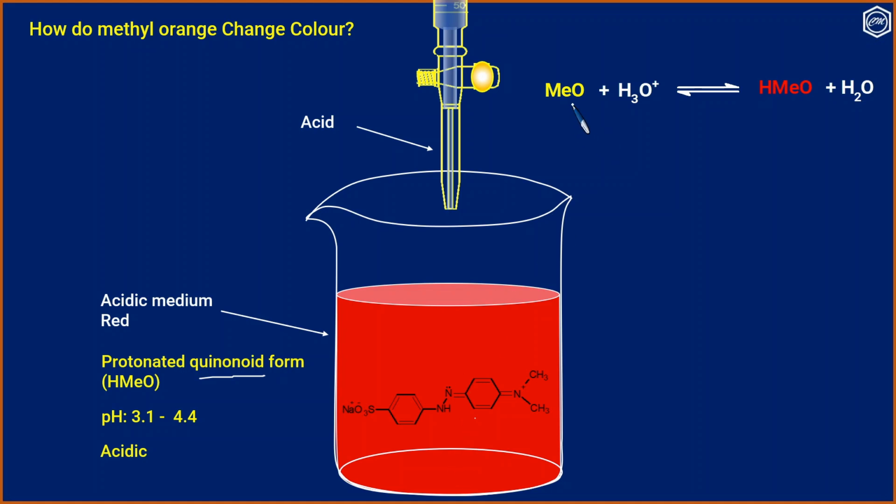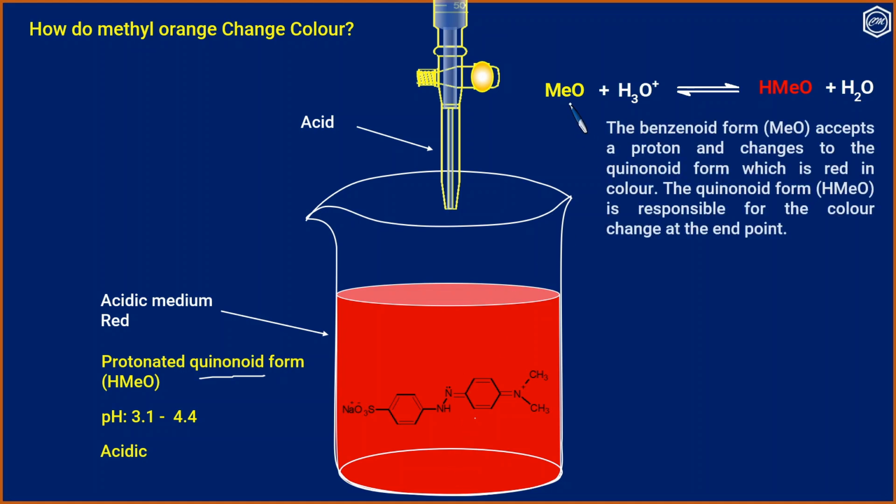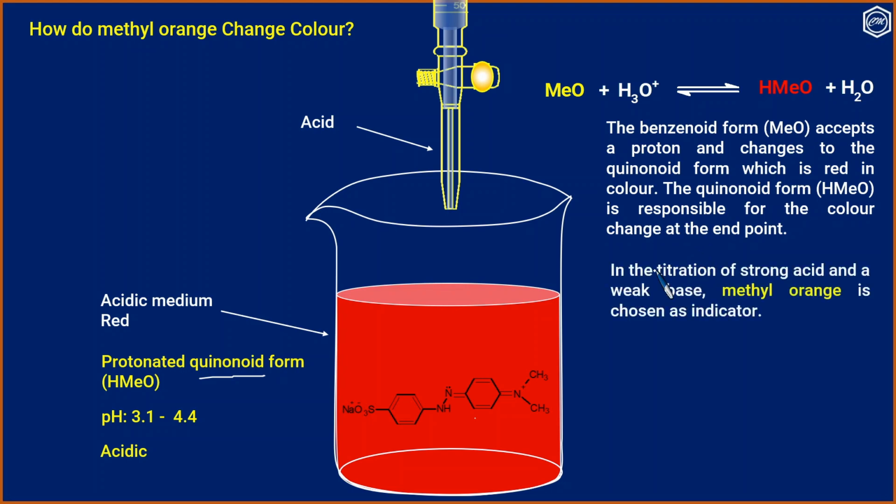So the unionized form, that is MEO, proton accepted form is HMEO. The benzenoid form MEO accepts a proton and changes to the quinonoid form, which is red in color. The quinonoid form HMEO is responsible for the color change at the end point.